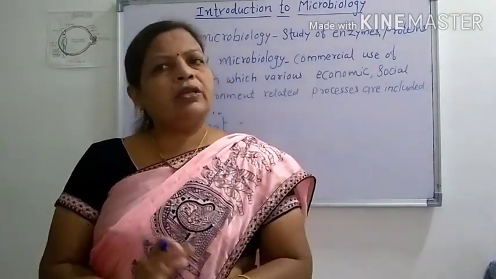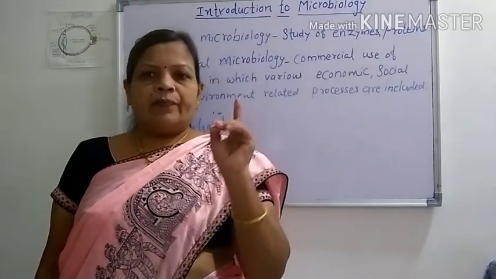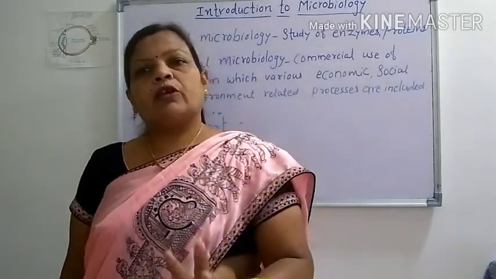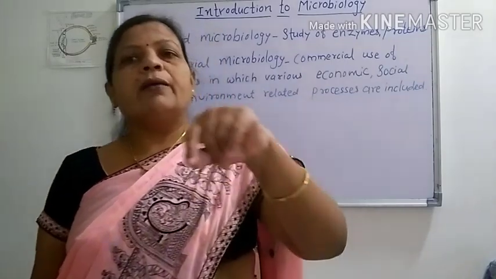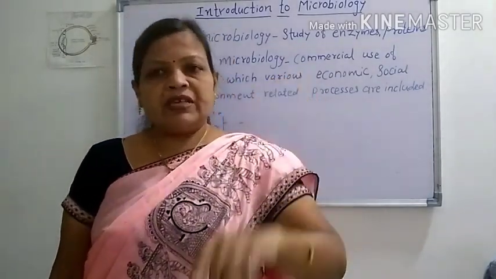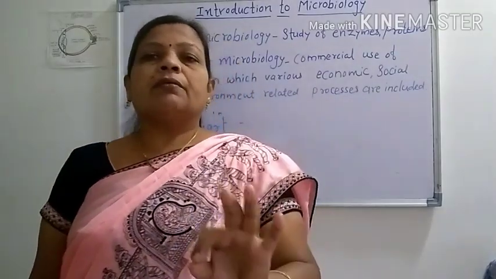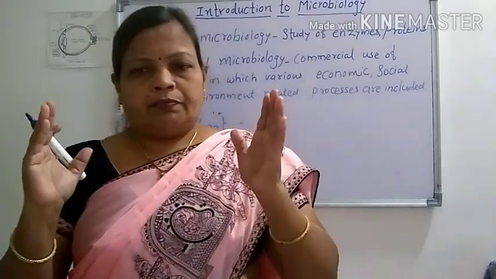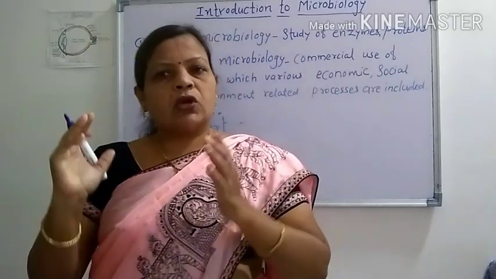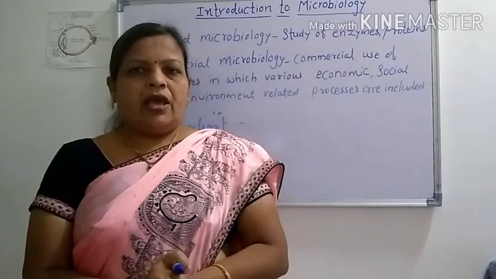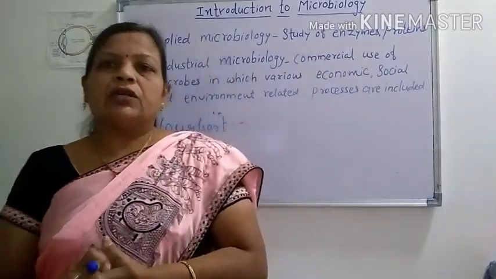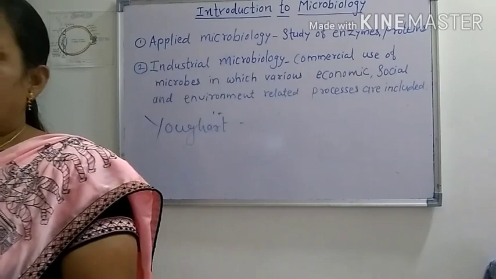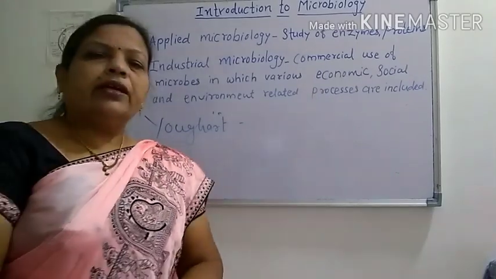At household level we are using only the Lactobacillus, but at a commercial level the two species of the microorganism, that is Streptococcus thermophilus and Lactobacillus delbrueckii, are added to the milk which is previously pasteurized, and in this milk some milk powder is added so that the quality of the yogurt is enhanced, it becomes solidified and the proteins get coagulated, and in this way the manufacture of the yogurt is done at the commercial level,